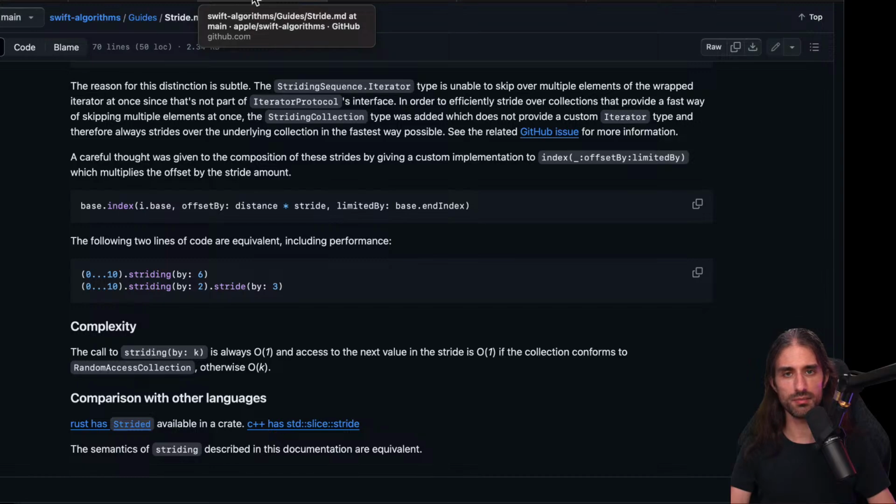Can be an interesting one, but honestly, let me know in the chat if you've ever used stride in Swift, the basic one, because I remember seeing it in WWDC sessions maybe 8 years ago, around the beginning of the language. I don't think I've ever used it, or maybe once and I forgot about it.